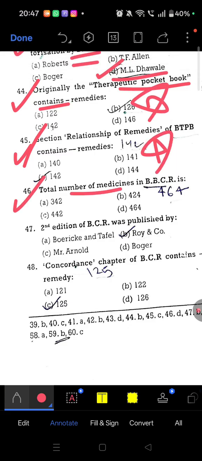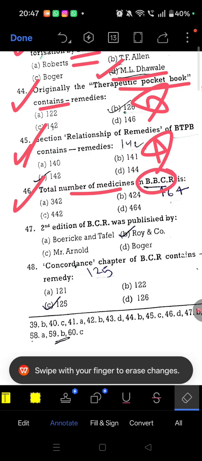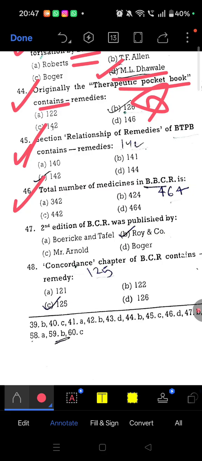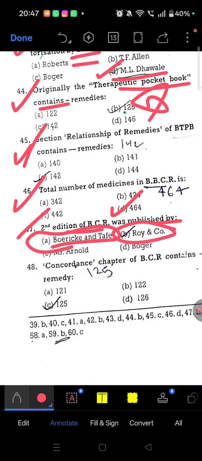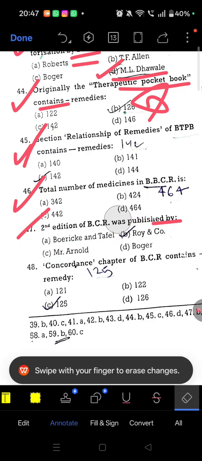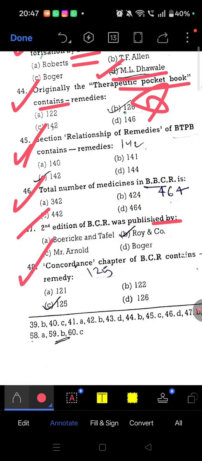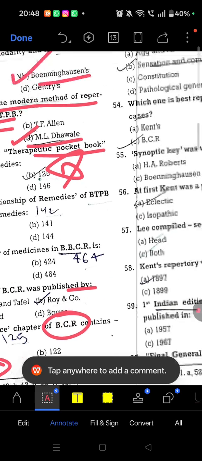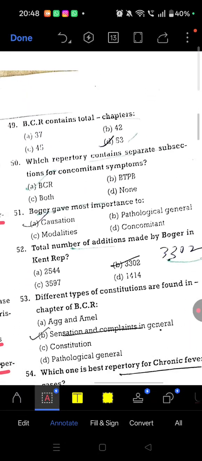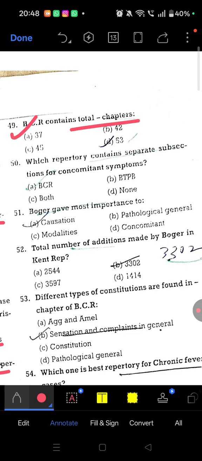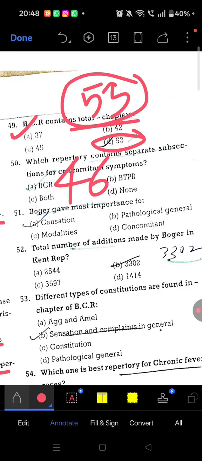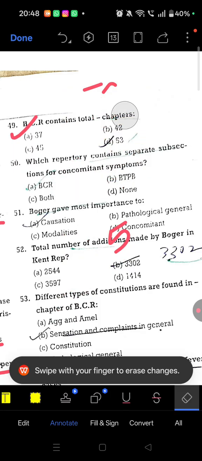Next question 46. Total number of medicines in BBCR? 464 medicines. Next 47. The second edition of BBCR was published by whom? The first edition was published by Boericke and Tafel, and the second was published by Roy and Co. Question 48. The concordance chapter of BBCR has 125 remedies. Question 49. BBCR contains 53 total chapters and 464 medicines, 125 in the concordance chapter. So remember these numbers for BBCR.